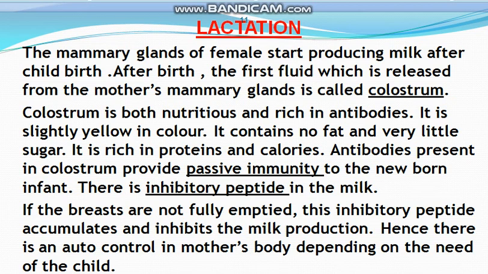If the milk is not used by the baby, it means the breasts are not fully emptied, this inhibitory peptide collects, it accumulates, and it inhibits the further production of milk. So we can say that there is an auto control in the mother's body, and the milk produced depends upon the need of the child.